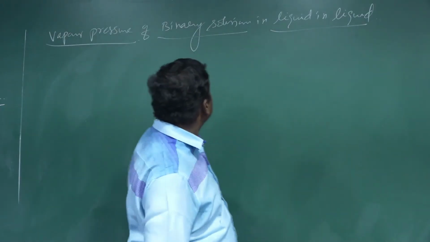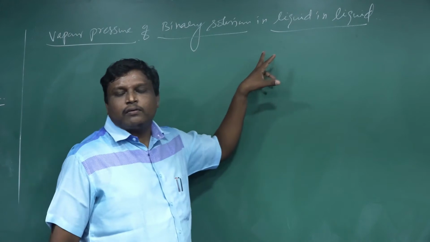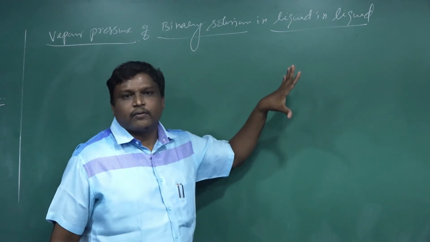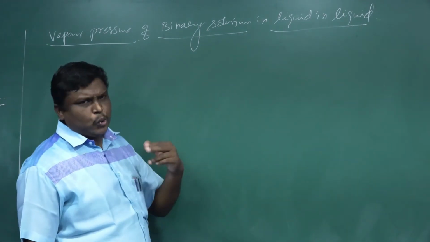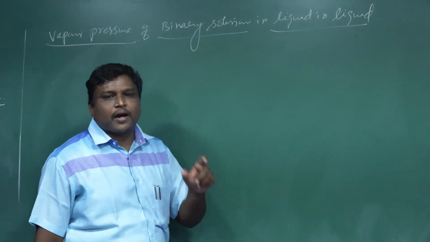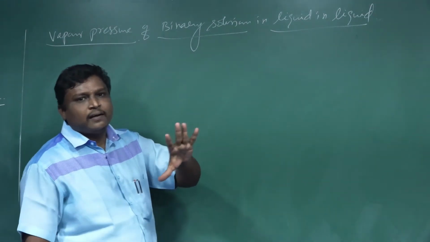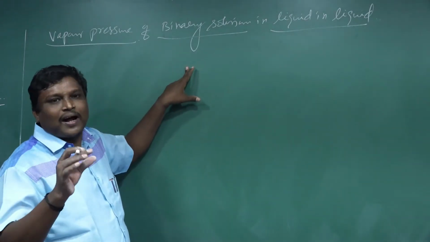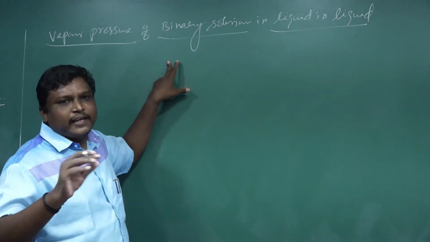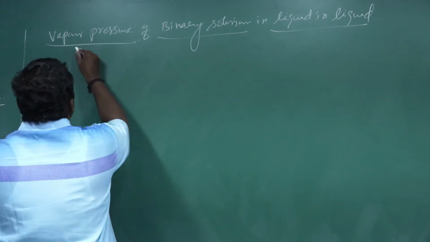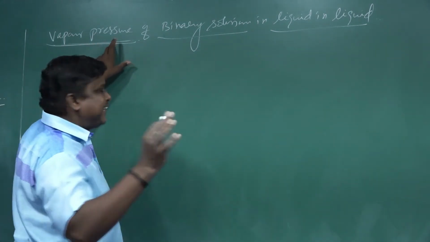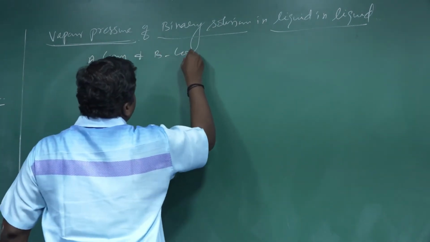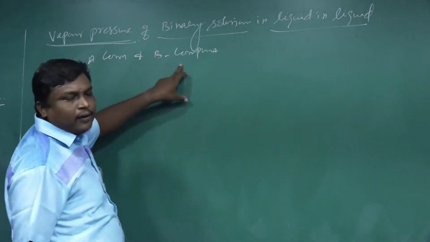Okay. Next, vapor pressure of a binary solution, liquid in liquid. Let us consider two components, A and B. One of the components is a solute and the other is a solvent, at an equilibrium state. The two components are component A and component B.